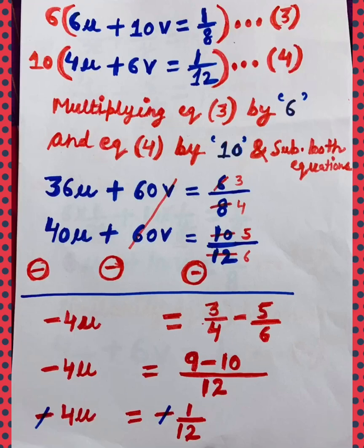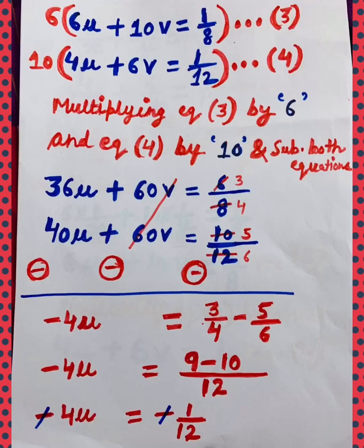Now I will have to subtract both the equations. Why? Because plus 60 in both the equations can be cancelled, but I will have to change the signs of the second equation. That's why I will write subtracting both the equations.